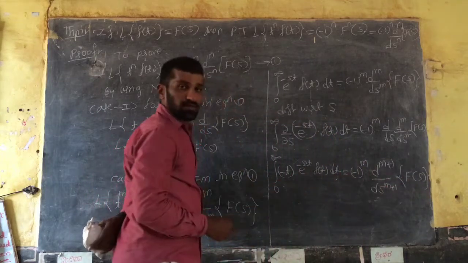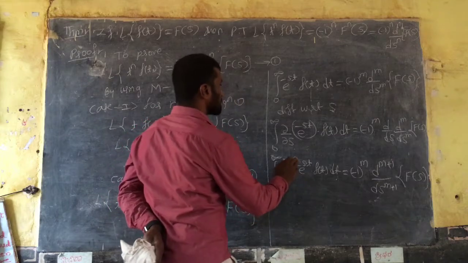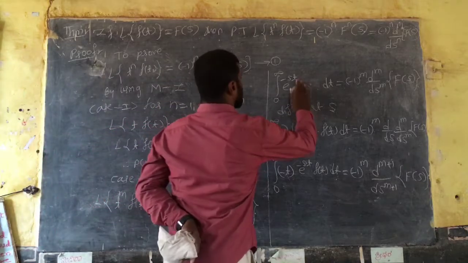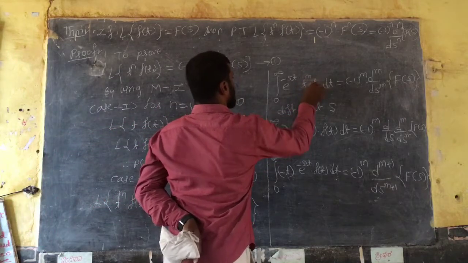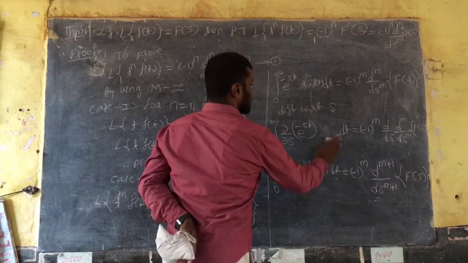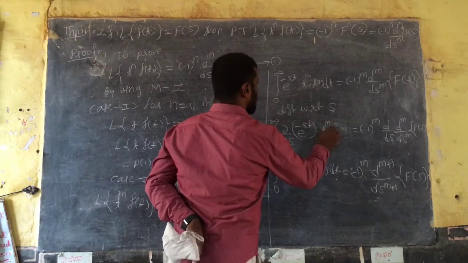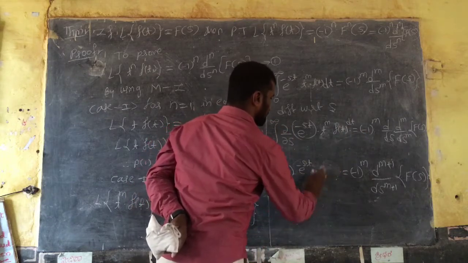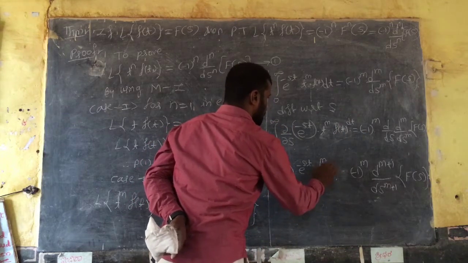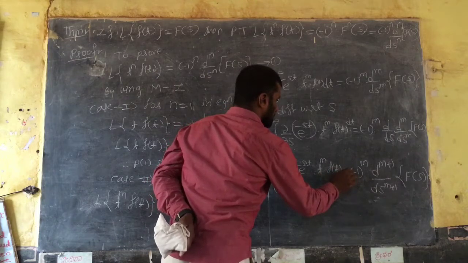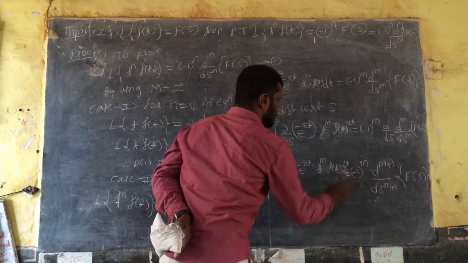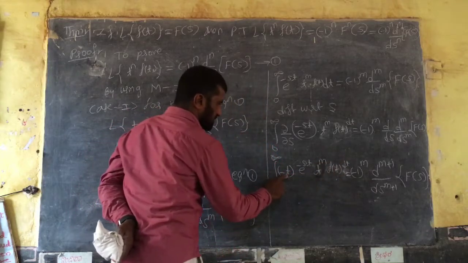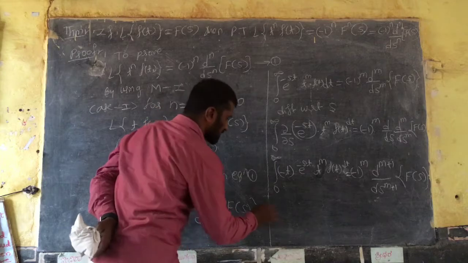So multiply by minus on both sides. It is t raised to m function, so I can write t raised to m into f of t. So into t raised to m into f of t dt, that equal to, here t into t raised to m is t raised to m plus 1.